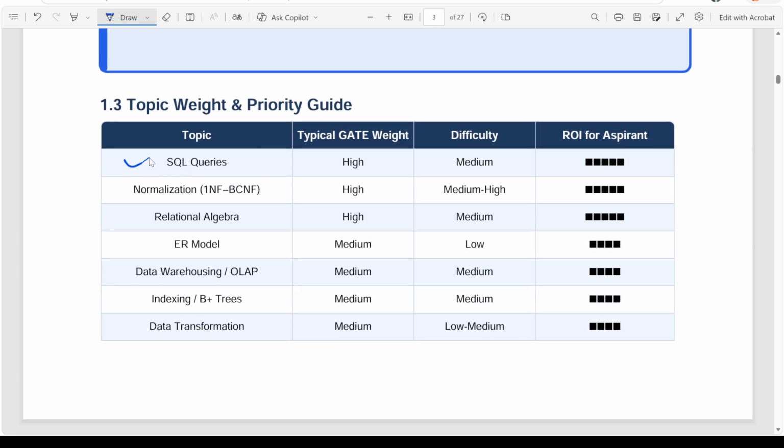Topic-wise priority, we are going to see these SQL queries in great detail. There are various ways to write an SQL query, different keywords, different ways to prepare the query, and writing efficient queries.